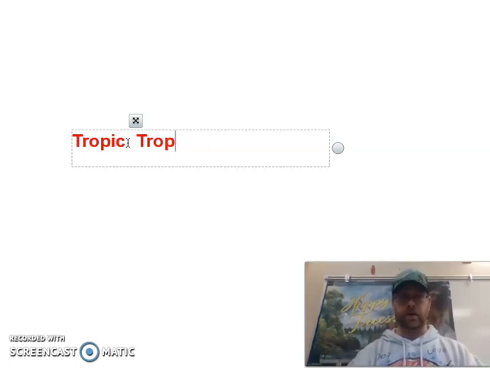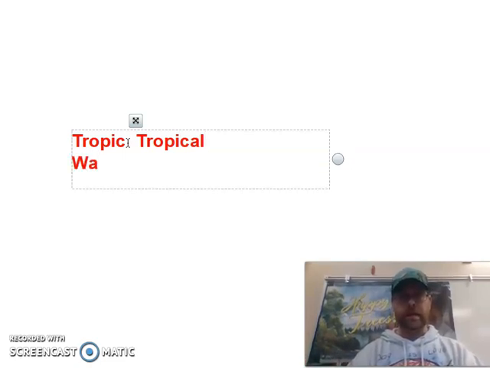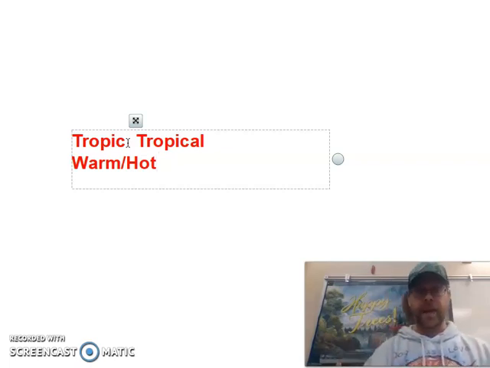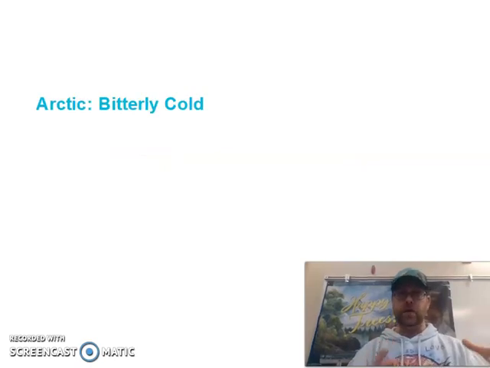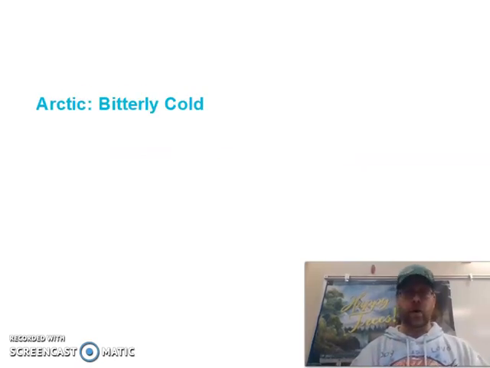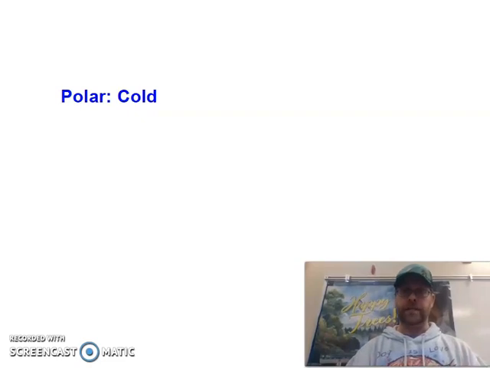Or that. Oh, my goodness. There we go. Finally. Tropical. And when we think of tropical, what do we think of? It's either warm, Mr. Bones cannot spell today, or hot. Warm or hot. So we have warm, hot air masses for tropic. I have bitterly cold air masses when they're Arctic. I have cold air masses when they're polar.